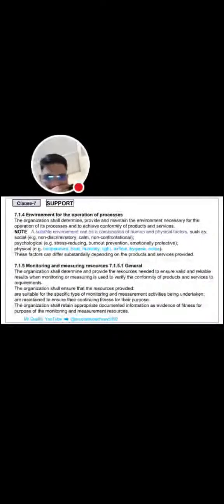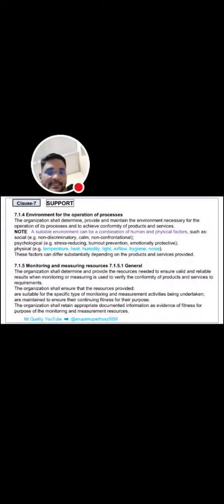7.1.5, that is monitoring and measuring resources. 7.1.5.1 is the general requirement. The organization shall determine and provide the resources needed to ensure valid and reliable results when monitoring or measuring is used to verify the conformity of products and services to requirements. The organization shall ensure that the resources provided are suitable for the specific type of monitoring and measuring activity being undertaken, and are maintained to ensure their continuing fitness for their purpose.